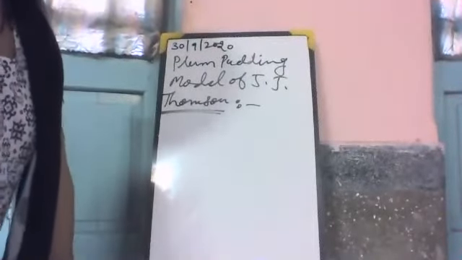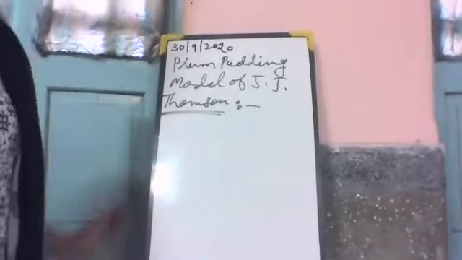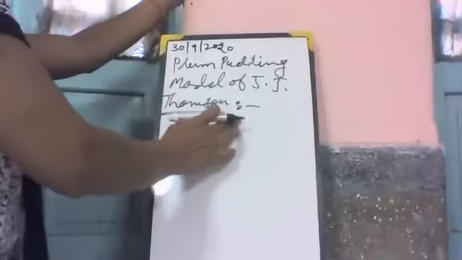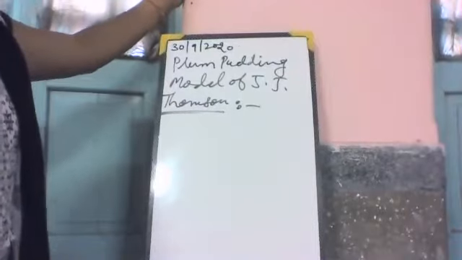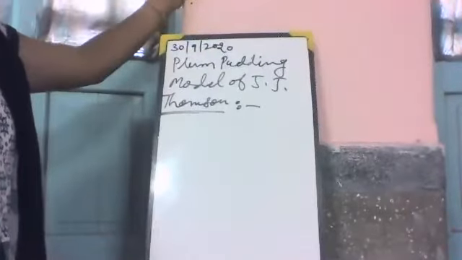The plum pudding model shows the arrangement of various particles in an atom, like electron, proton, and neutron.